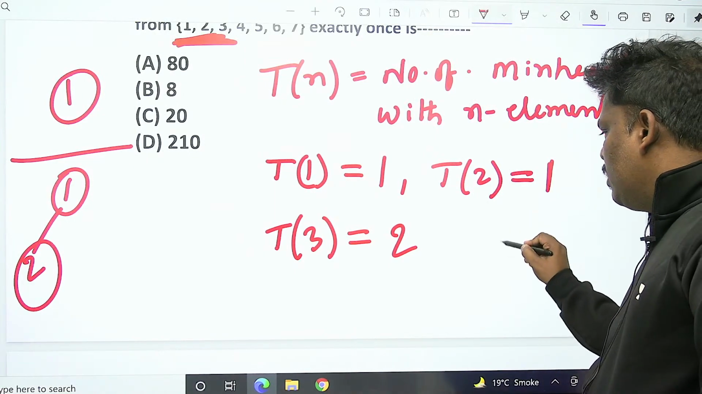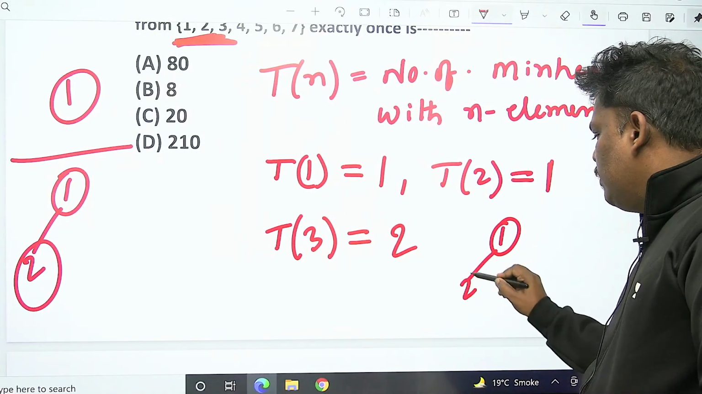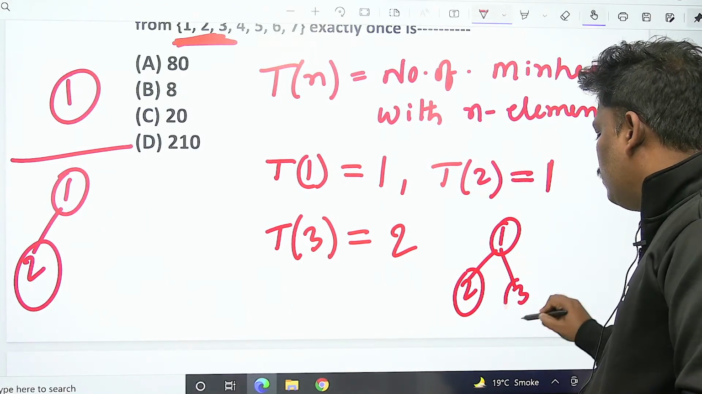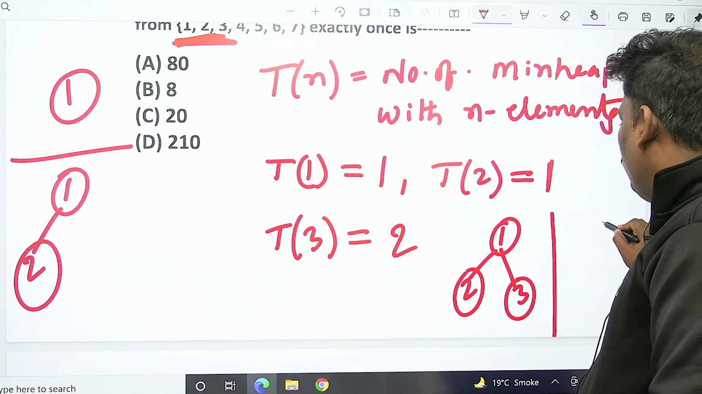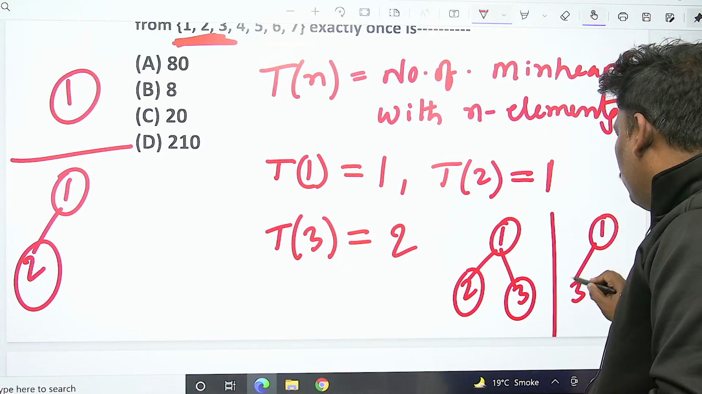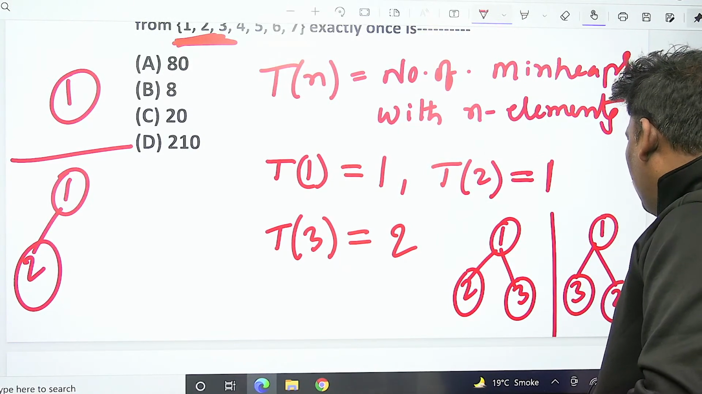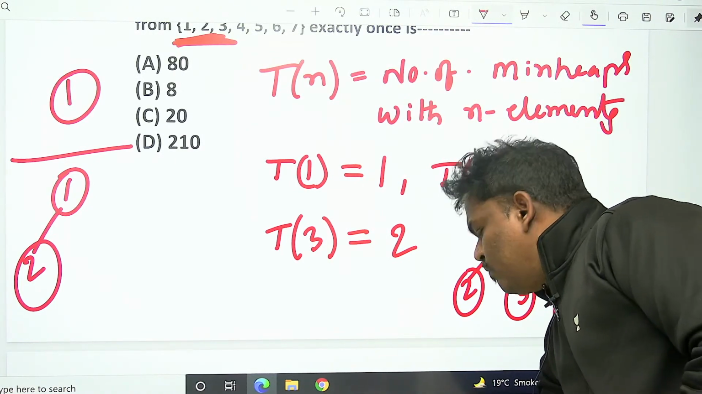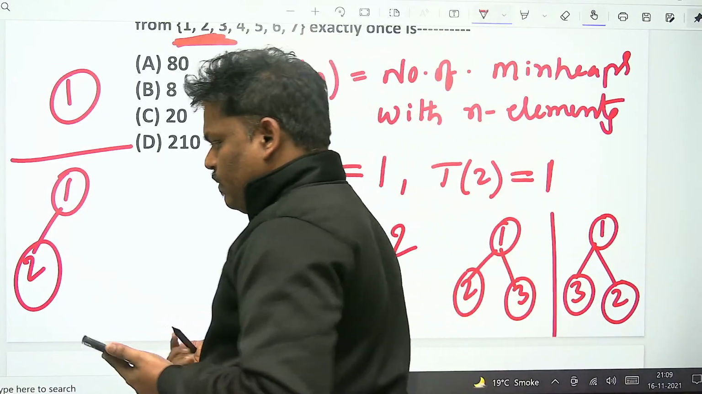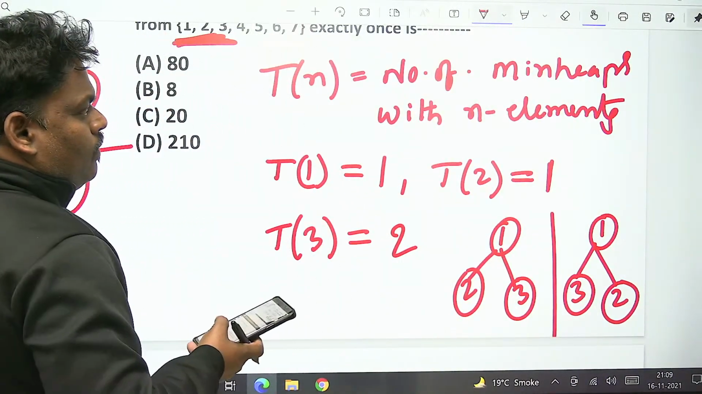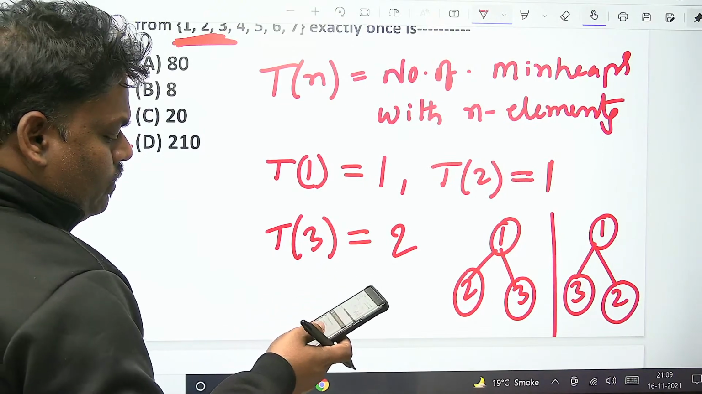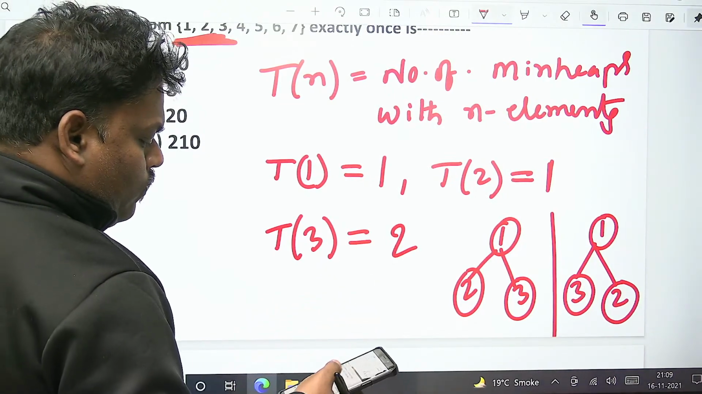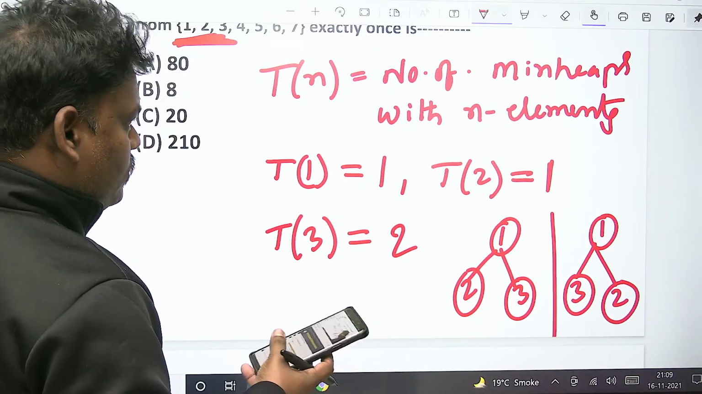If you want, I will write the diagram also. 1 is the root, 2, 3. That is one choice. One more: 1 as the root, 3, 2. This is one more choice. So I'm thinking till now you are comfortable. Please check if anyone has any doubt. Until now, if anyone has a doubt, let me know. So further becomes very simple.